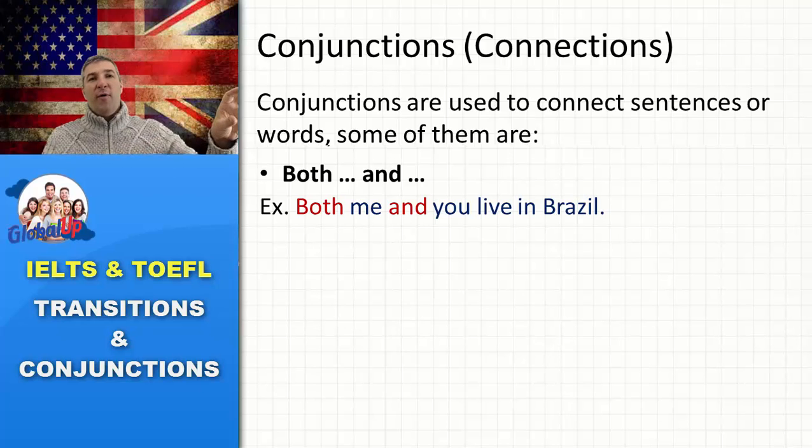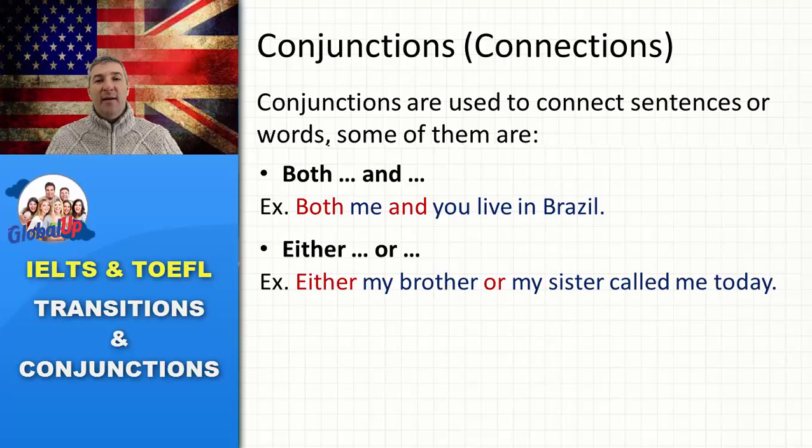So both that team and the other team were very nice, played very nicely, performed very well in the game, right? So you're saying both one and the other. You're including, it's an addition. So let's see another example of a conjunction.